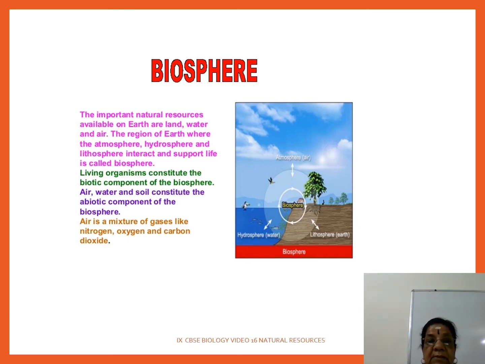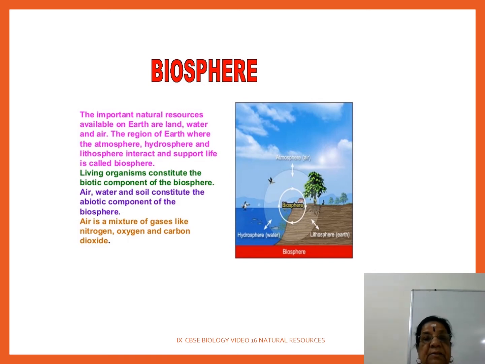Living organisms constitute the biotic component of the biosphere: living organisms such as plants, animals and microbes. Whereas abiotic components are air, water, soil, temperature and wind.